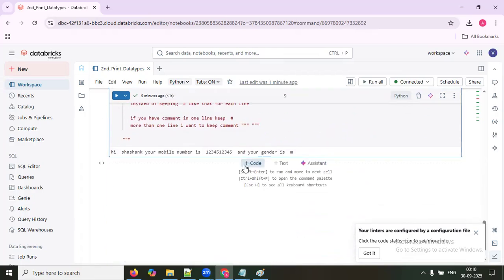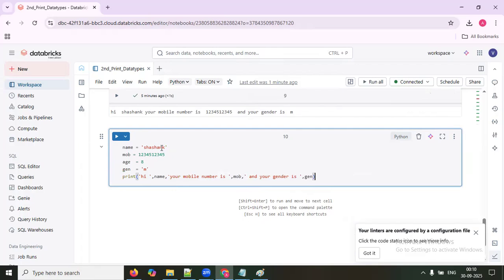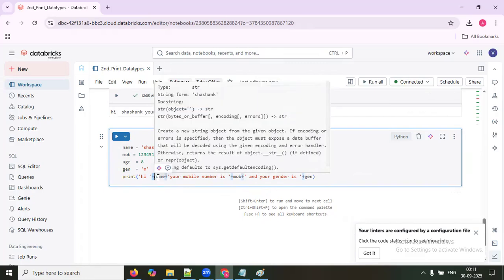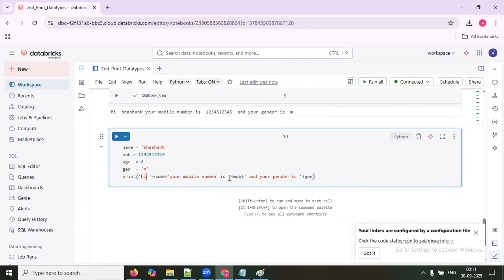What is concatenation here? This comma will go, and you'll be keeping a plus. This comma will go, you'll be keeping a plus. This comma will go, you'll be keeping a plus. This plus symbol will act as concatenation in this example. Now let's go and run.